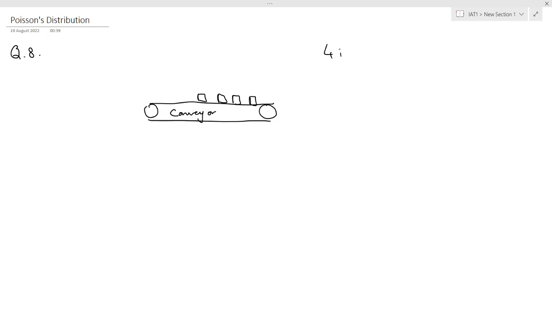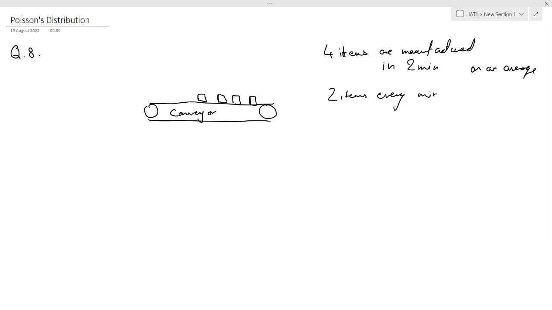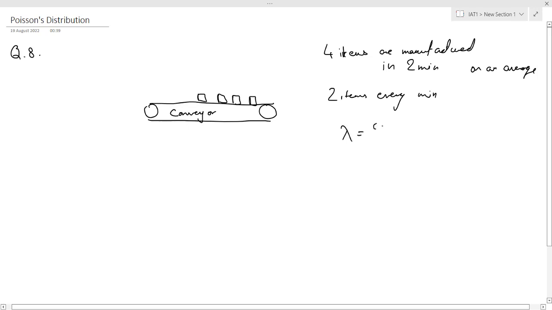Let us say that four items are manufactured in 2 minutes, on an average, this is not exact. So what can I say? Two items are manufactured every minute. So lambda is equal to 2 items per minute.